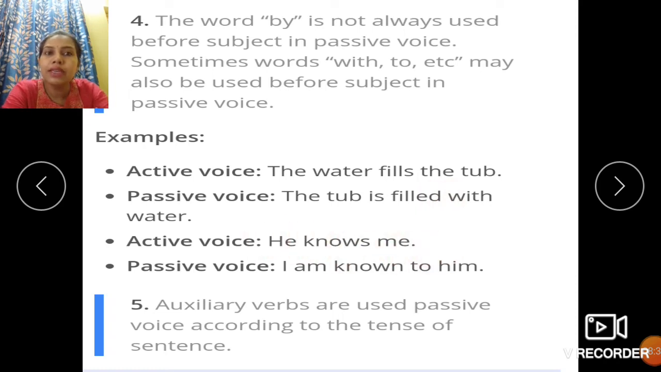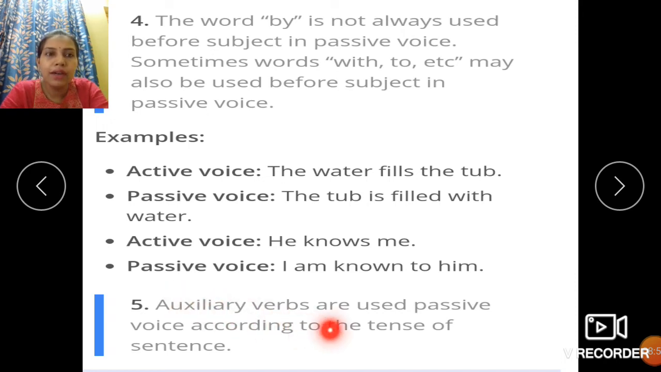He knows me. I am known to him. We cannot say I am known by him. I am known to him. There are these few sentences in which you have to be very careful about using the preposition correctly. Do not blindly use by everywhere.